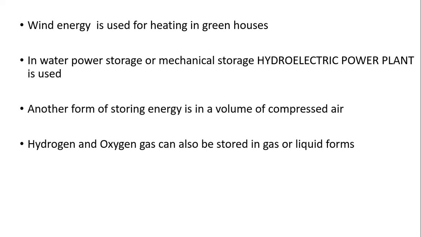Alternatively, the mechanical motion produced by the wind turbine can be converted directly into heat by frictional effects such as churning water. Suppose you take water power storage or some mechanical storage: high power aero generators are used with an electric utility. So, combined with the electrical utility, we are using aero generators.